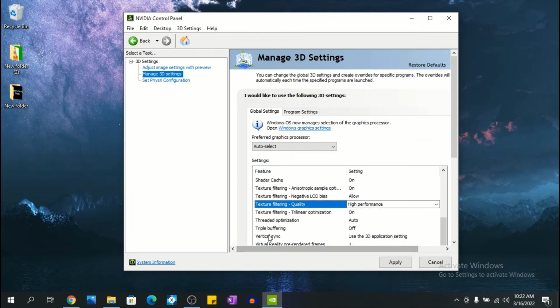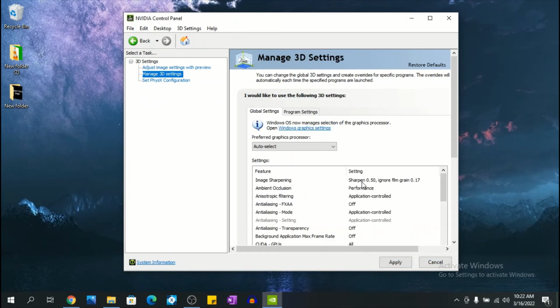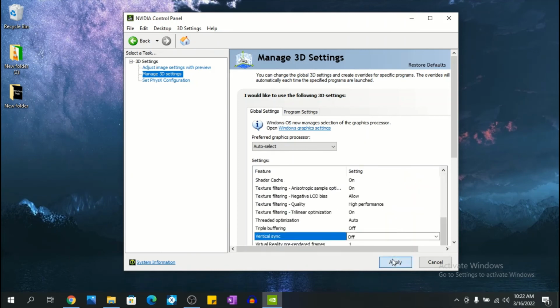And the only thing that we need to change, and this is the last one, is vertical sync. We're going to turn this off. Once you have these settings, click apply, and let's move on to the next step.